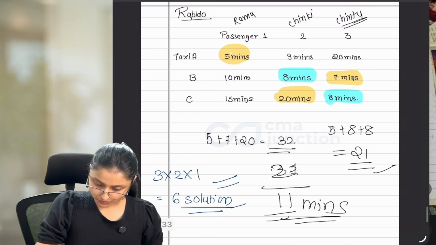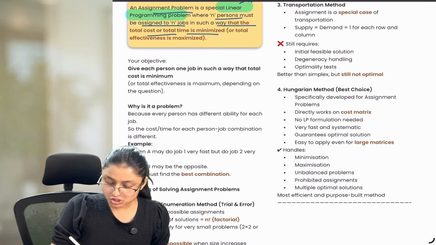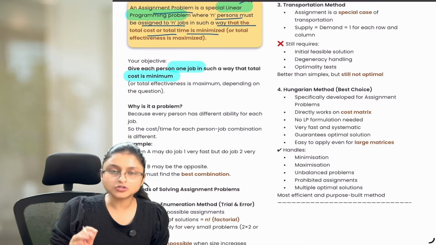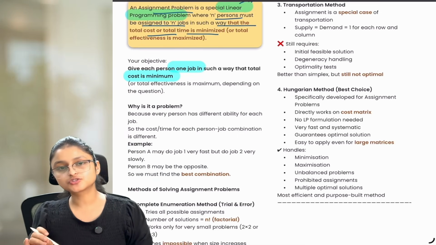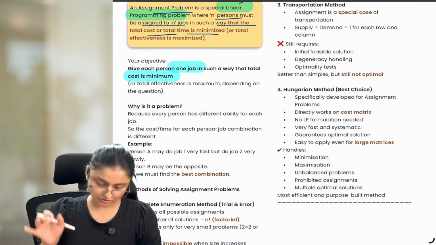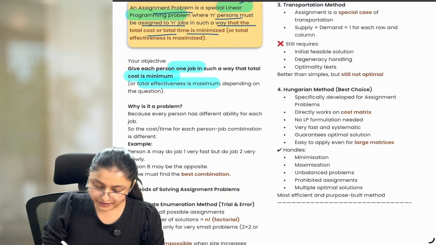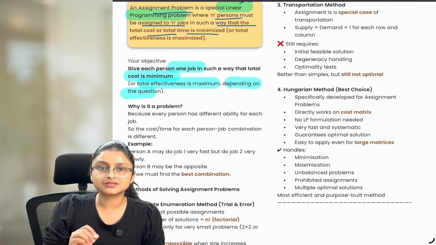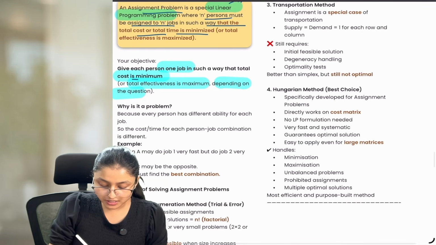Now, your objective: give each person one job in such a way that the total cost is minimum. So our aim is to reduce the cost as much as possible by assigning one person to one job, or total effectiveness is maximum, depending on the question. So it depends on what the question wants.